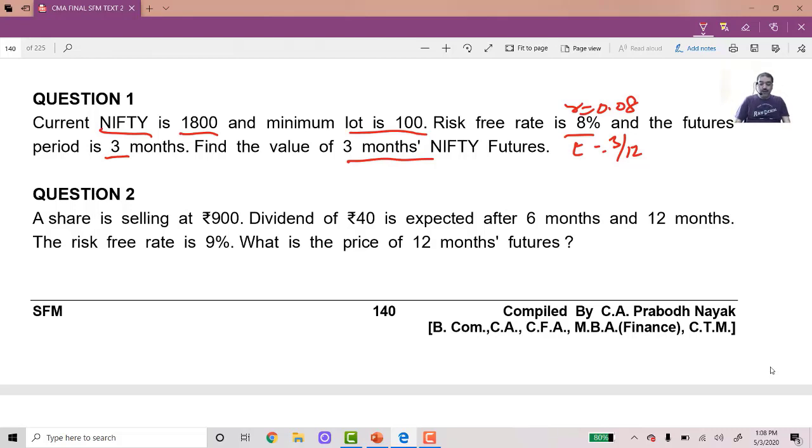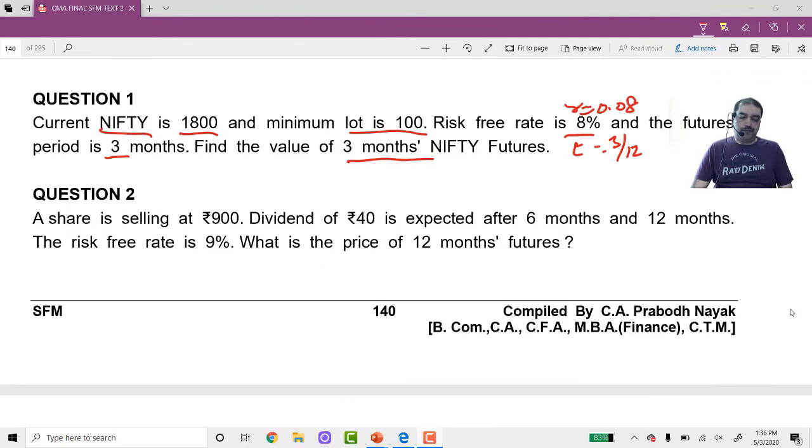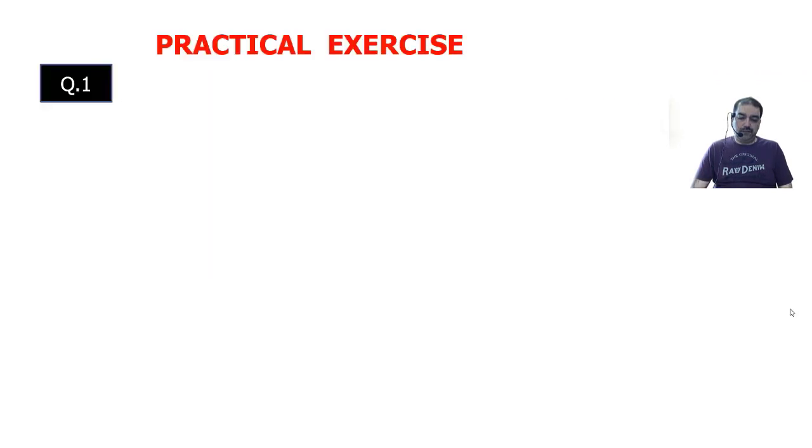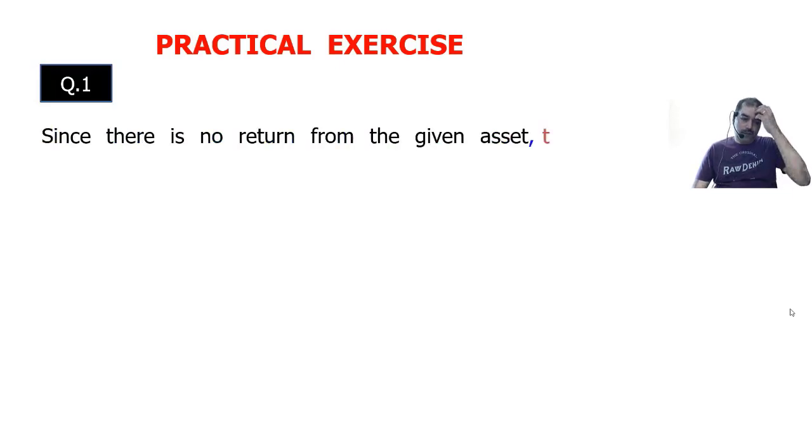Okay, so now let us see how to solve this particular question. Nifty is not going to give us any returns. So write down.